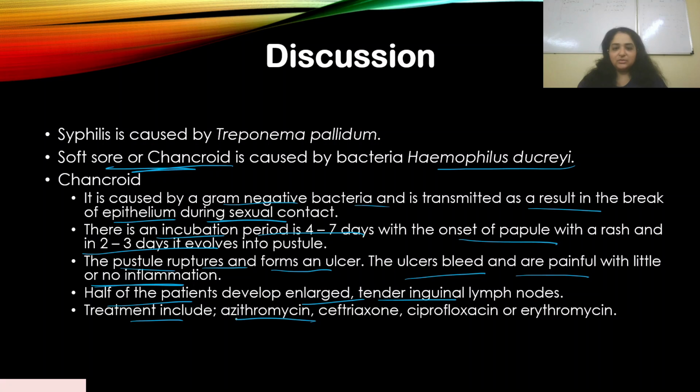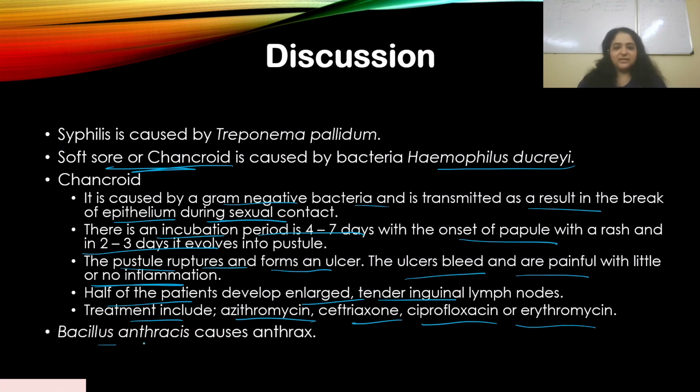Treatment includes azithromycin, ceftriaxone, ciprofloxacin, or erythromycin. Okay, so soft sore is also known as chancroid. Okay, so this is another STD that I've discussed. So I've discussed most of the STDs except for AIDS, which I will discuss later on in Human Health and Disease in much more detail.